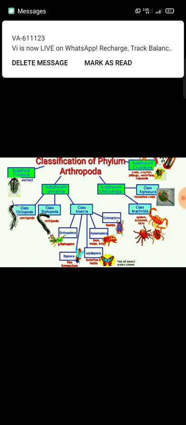The phylum Arthropoda has an open circulatory system, and the endocrine system is well developed. In annelids the endocrine system is not there, but in arthropods it is well developed, releasing hormones that are also involved in metamorphosis.